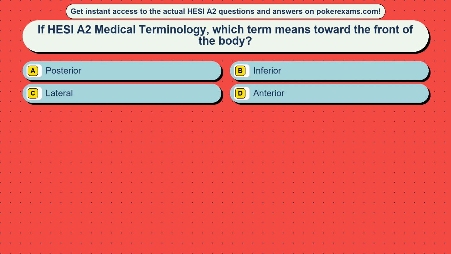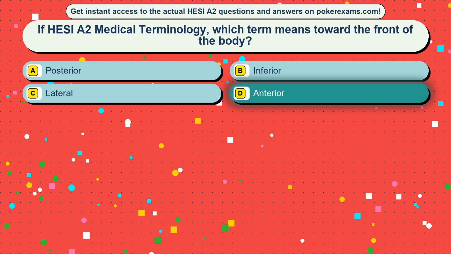Question 10. If HESI A2 medical terminology, which term means toward the front of the body? Option A, posterior. Option B, inferior. Option C, lateral. Option D, anterior. The correct answer is option D, anterior.